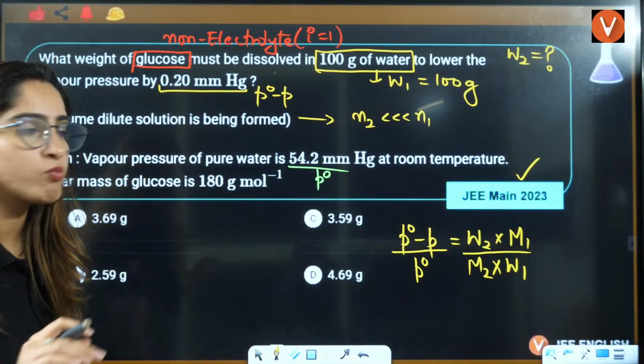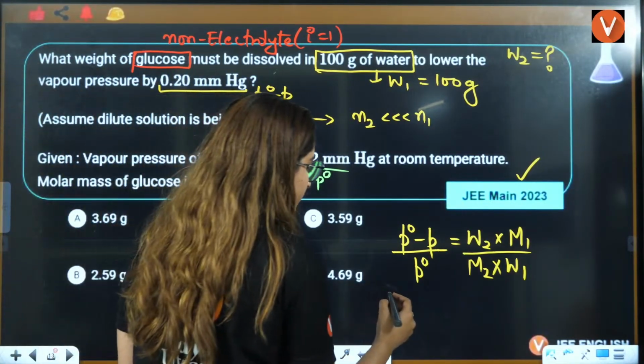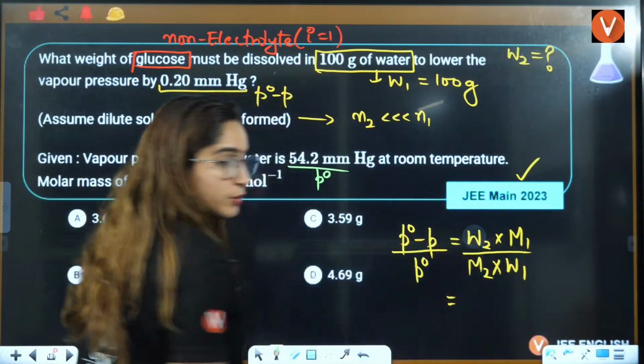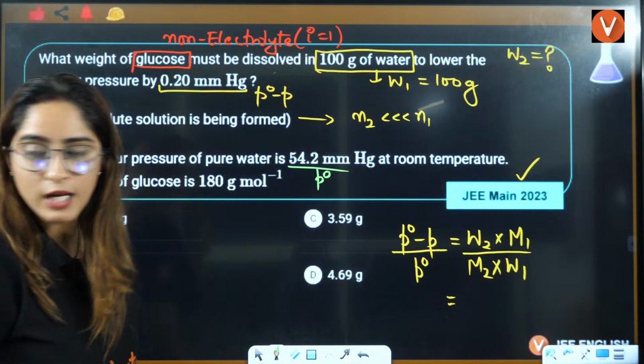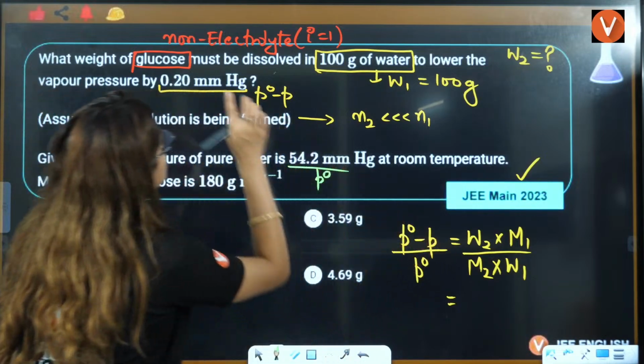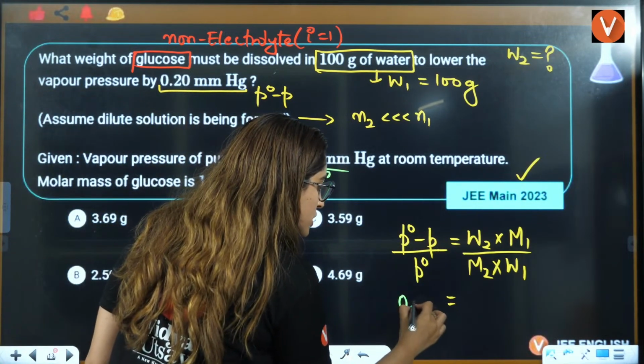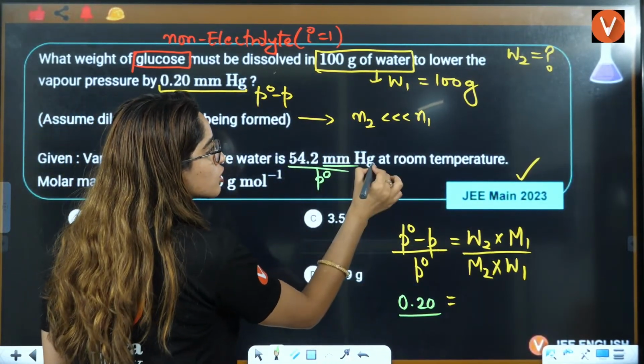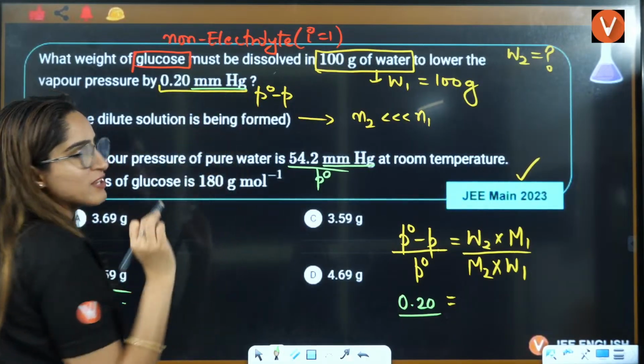Solvent is water. What is the molar mass of solvent, everybody? See, this you can easily put the values here. What I'll put here, P naught minus P is given to be 0.20. P naught, see the unit should be the same. This is also mm of Hg, this is also mm of Hg.